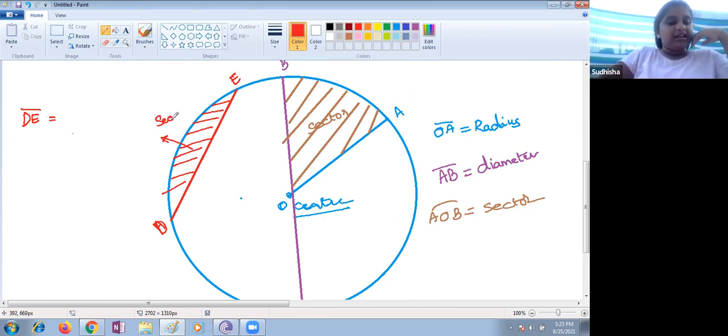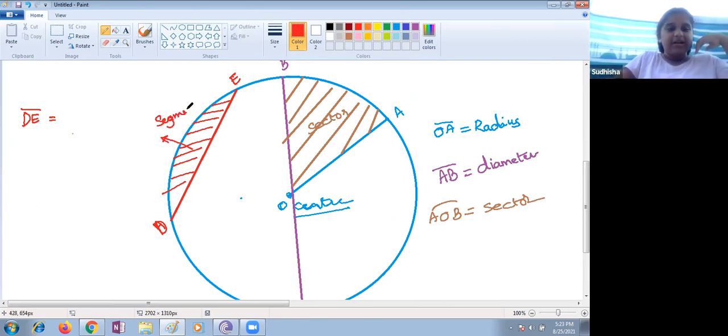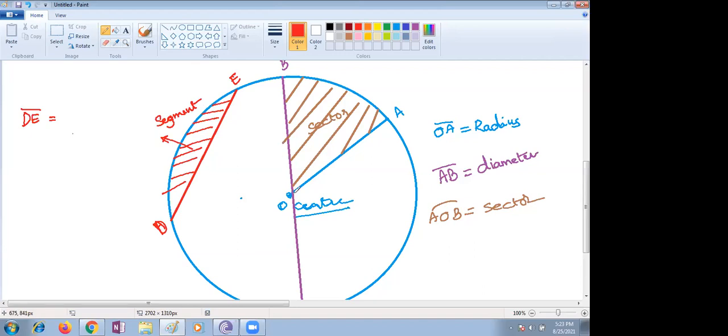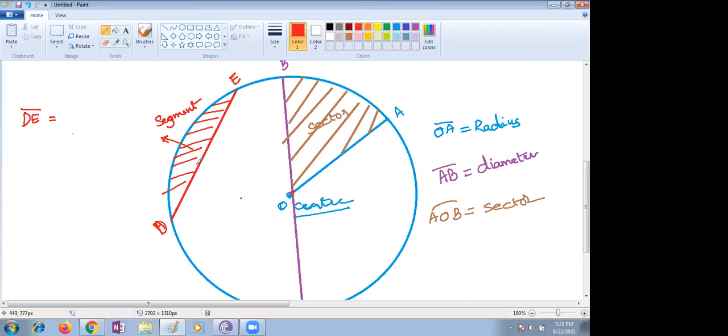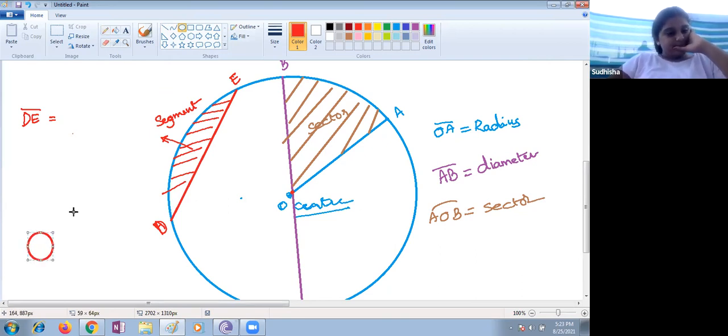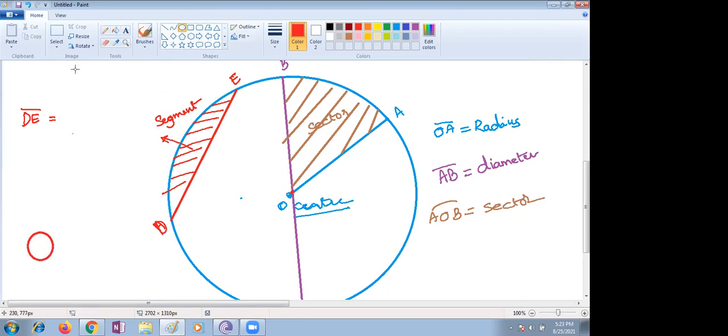Ma'am, I did not understand where we call a segment and where a sector. Ma'am, which is always enclosed by a chord is a segment. No. A sector is always formed by two radii and one arc. Ma'am, a segment is enclosed by a chord. A segment is enclosed by a chord, and not only the longest chord, we can use any. Let me take a small example. Sudisha, for you only I'm telling. This is a small circle. Let me help you through this small image.